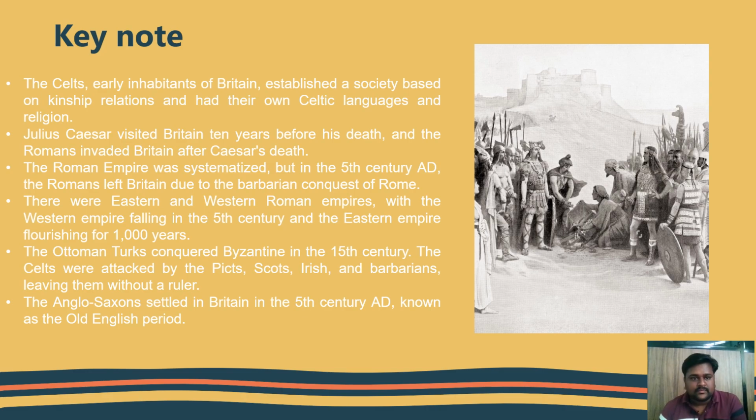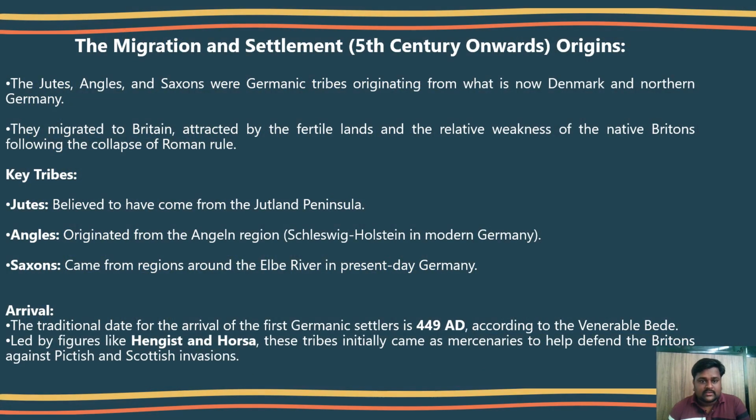Now let's talk about the migration and settlement in the 5th century, when the three tribes settled in England. The three tribes known as the Angles, Saxons and Jutes lived in northern Europe in antiquity. In the 5th century, they took control of Britain and made their home there. That's why they are considered key tribes in English literature.